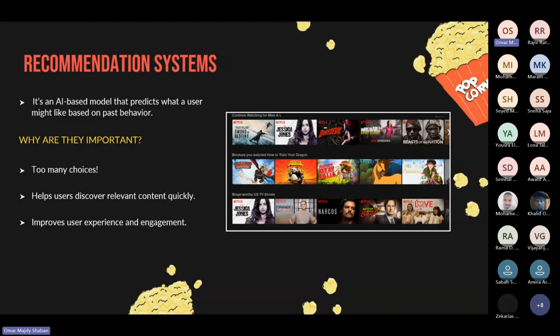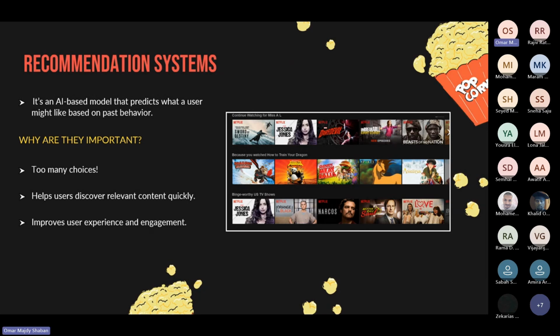So why are these recommendation systems important? Basically, in today's world, there are simply way too many choices. Netflix alone has 17,000 titles worldwide. Spotify has more than 100 million songs. Amazon offers millions of products. Without recommendation systems, users would be overwhelmed with these options, making it difficult to find what truly is enjoyable for them. These systems enhance the user experience by helping them discover content that they love, saving them time by eliminating the need to scroll endlessly through platforms.